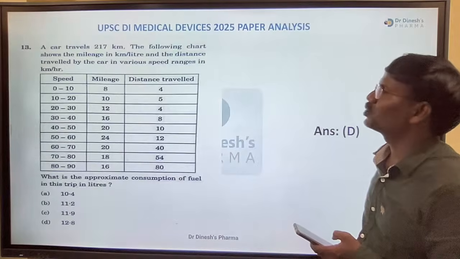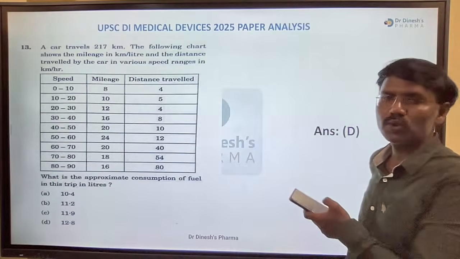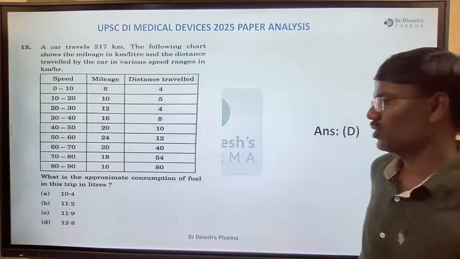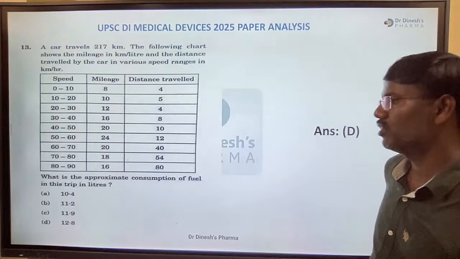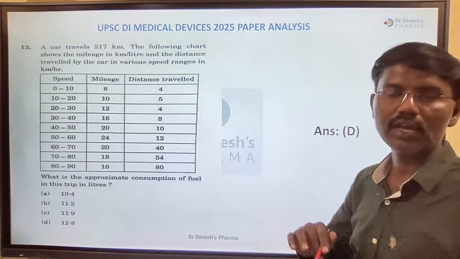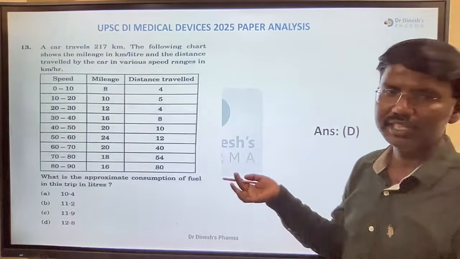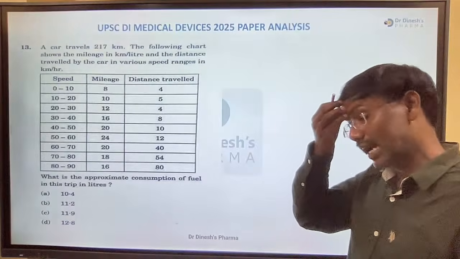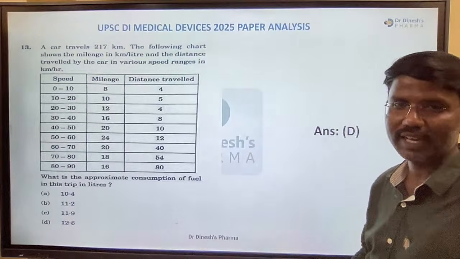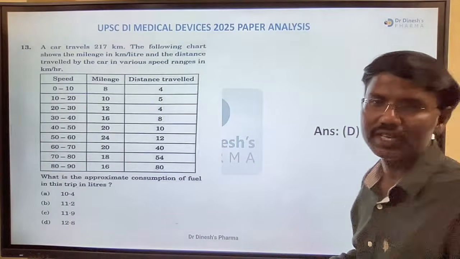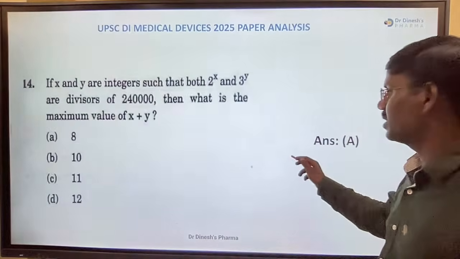Right. And next, another question. A car travels 217 kilometers. I think you know the question very well. For this, the right answer is D, 12.8 liters. This type of question was explained by our sir. Really the same questions, A is filling, B is filling like that. Many questions were explained by our Anil sir especially. He took a lot of time to teach all these tricks to our students. So that's what I'm winding up.